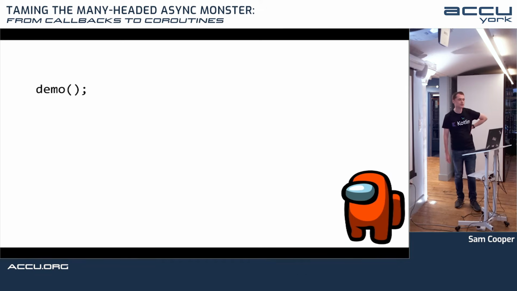Asynchronous code is also very good at hiding. So all of these potential pitfalls that it introduces into your code, these background tasks and potential resource leaks and errors that are escaping from your try-catch blocks, you might not know that they're in there. Does this demo function contain asynchronous code that might be running in background tasks? You don't know until you click on it and look inside it and find out. And that's potentially a big problem because it can take you by surprise if you're not looking for it all the time.